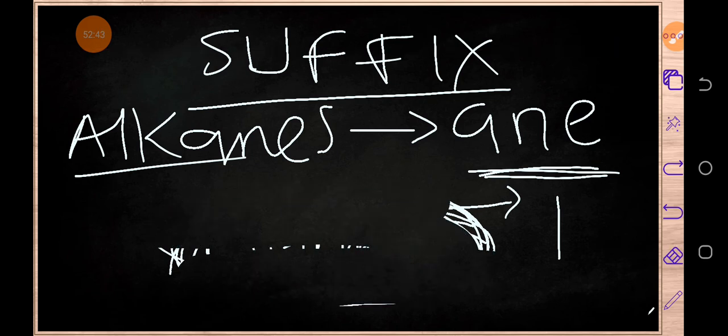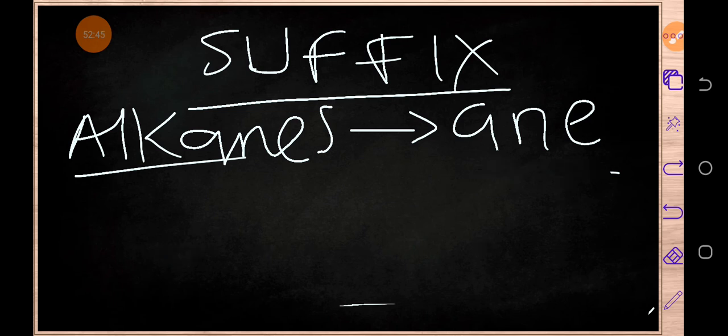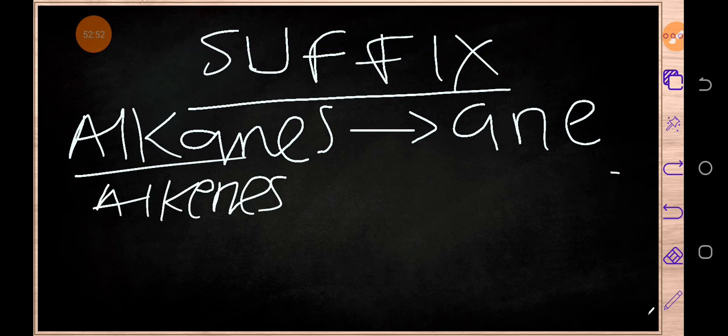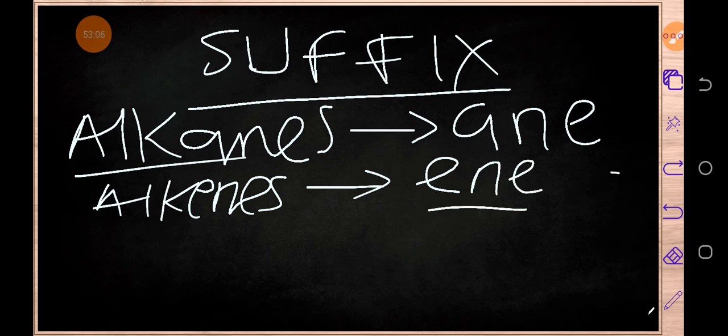Okay, what about alkenes? The members of this family have the suffix E-N-E. Whenever you see an organic compound ending with E-N-E, just know that it belongs to alkenes.